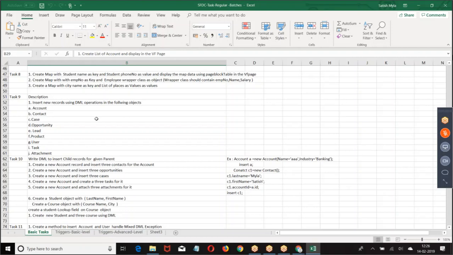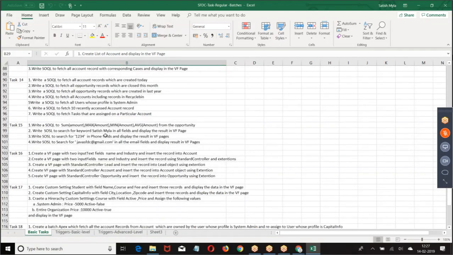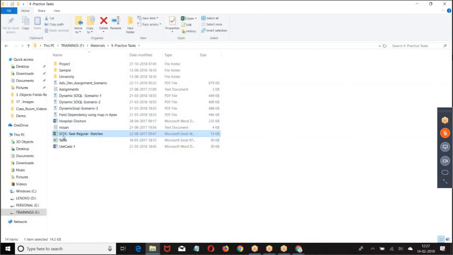Whatever topics I'm covering from the last 2 days are available as per the topic. Start implementing them topic-wise, right? In the Facebook community you will find the SFDC task regular batch. This is the Excel sheet name you will find. There are almost 180 tasks available as per the topic.